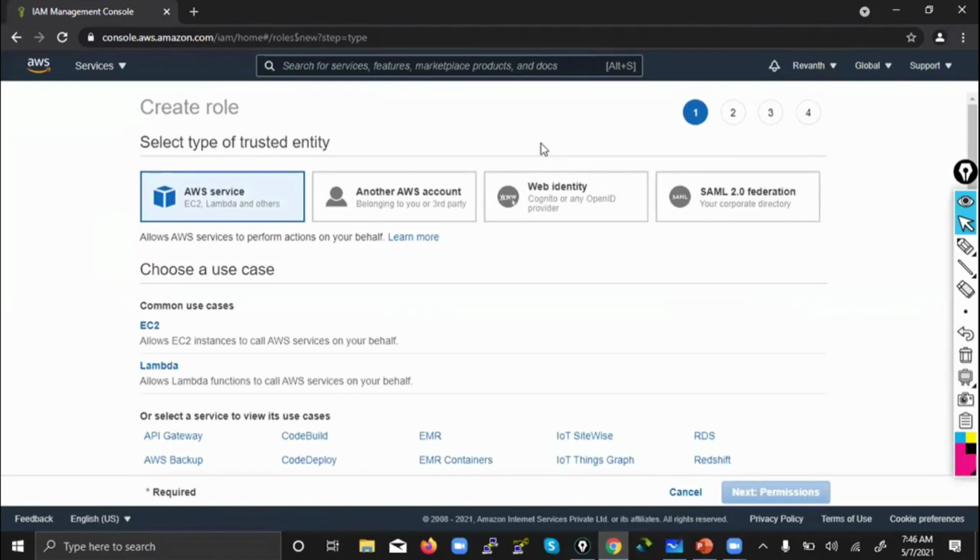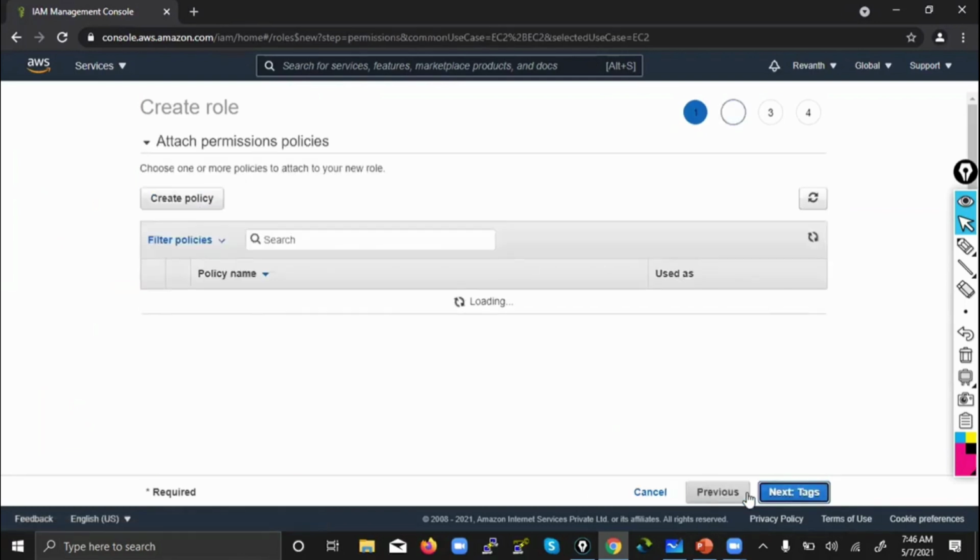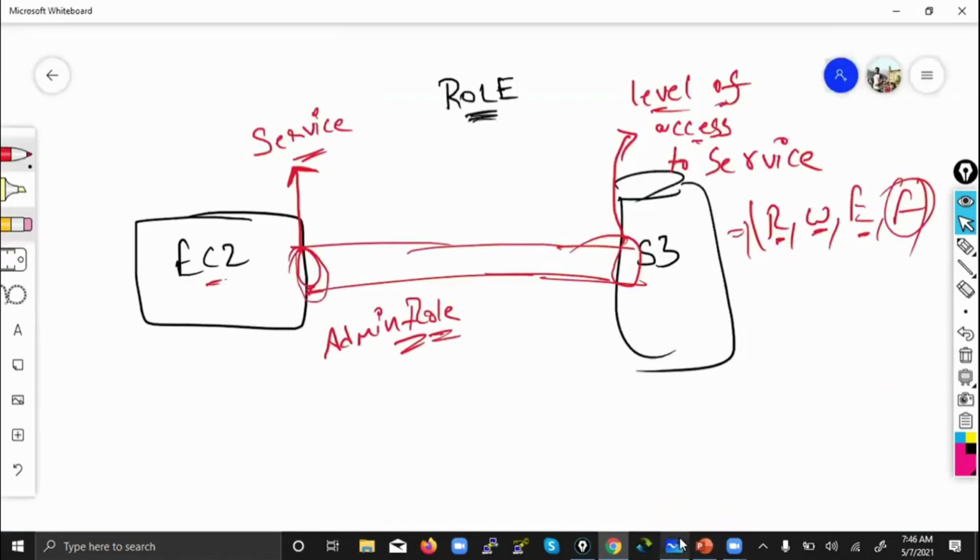So what is one end of the role? For which service do you want to use it? EC2. Starting is EC2, one end, the first end. What is the second end we discussed? S3. Of course, the service is S3. It's not exactly service; I described something a bit more than only service. Level of access. Level of access.